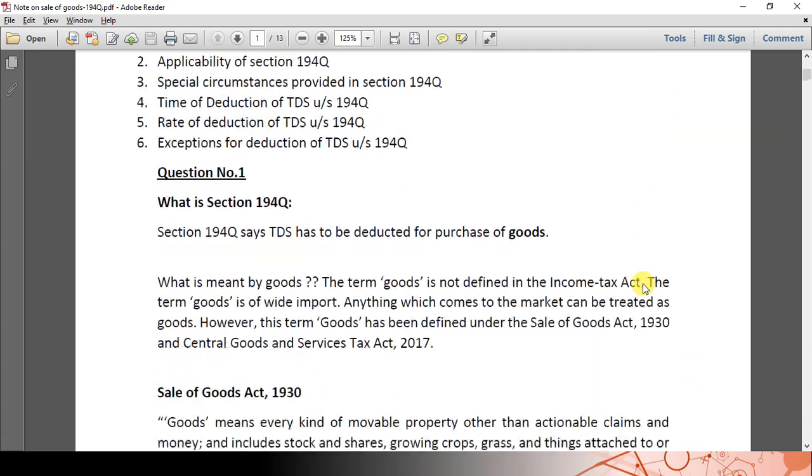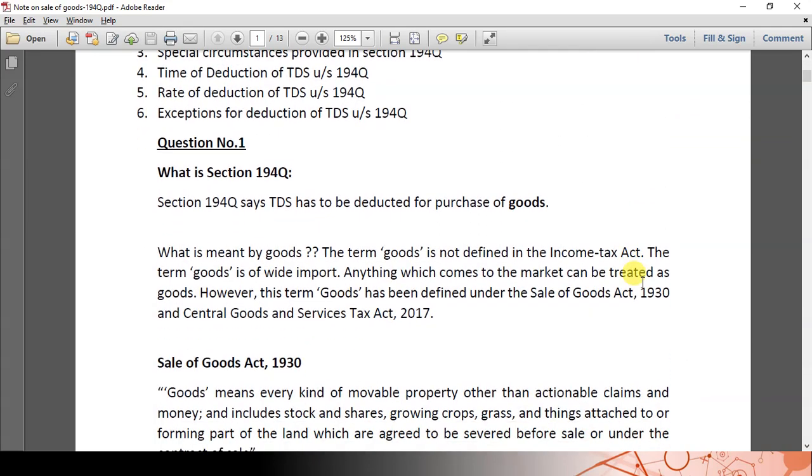So let us see what is section 194Q. Section 194Q says TDS will trigger for purchase of goods. So what is meant by goods? Is the term goods defined in the Income Tax Act? No. The term goods has a wider meaning. However, goods are defined under the Sale of Goods Act 1930 and the Central Goods and Service Tax Act, that means the CGST Act 2017. Simply we can say anything that comes to the market can be treated as goods.